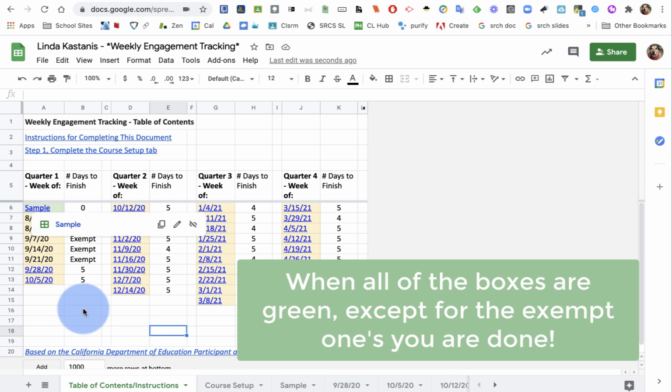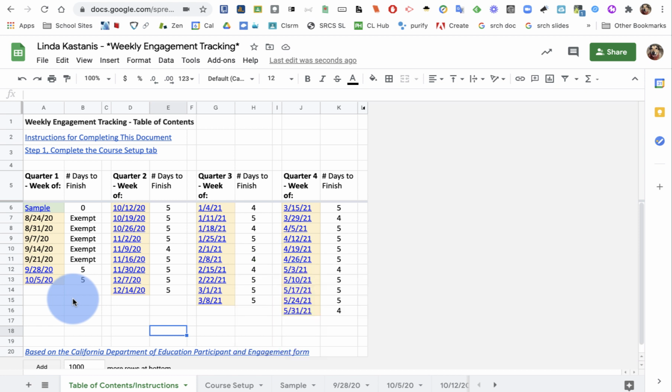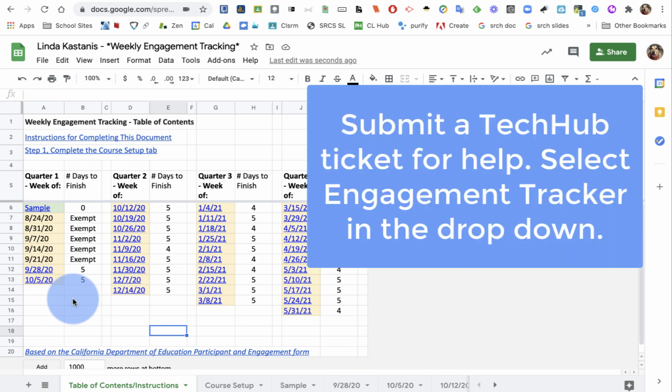These that are exempt here in the early part will remain yellow. Once it's done, we'll go through at the end of the year how to download it as a PDF and then upload it to the final copy spot in Google Classroom.